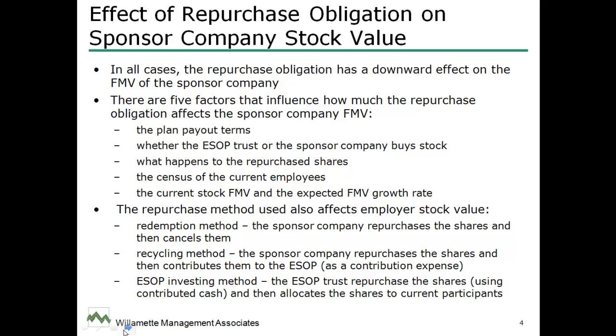The third method, the least common method, is what's called the ESOP investing method, and that's where the ESOP trust itself repurchases the shares from the employees using cash that obviously was contributed from the company to the ESOP, and then the ESOP allocates those repurchased shares to the remaining ESOP participants.